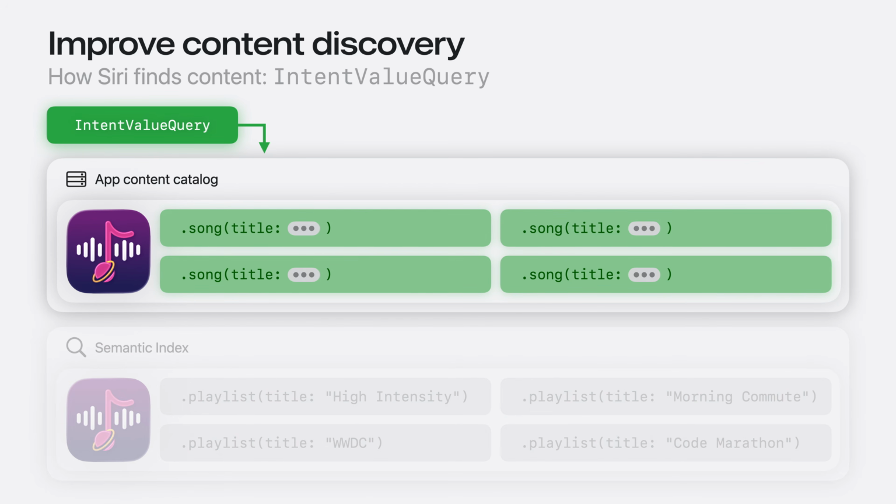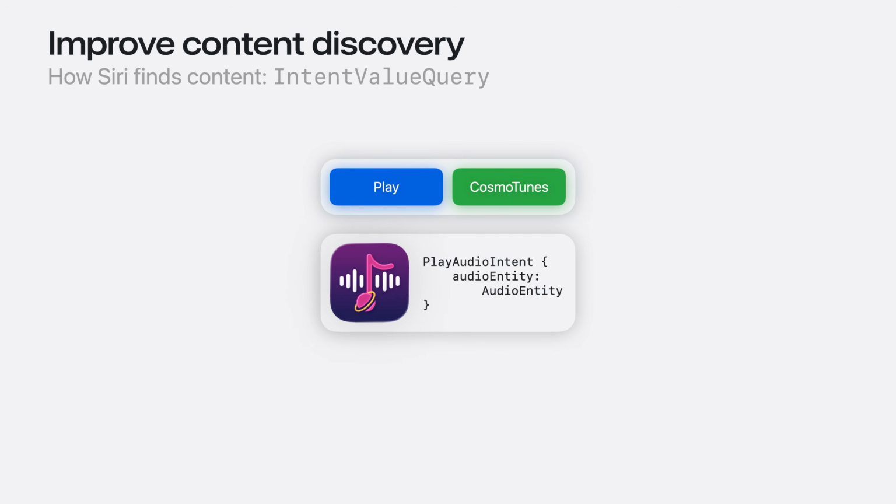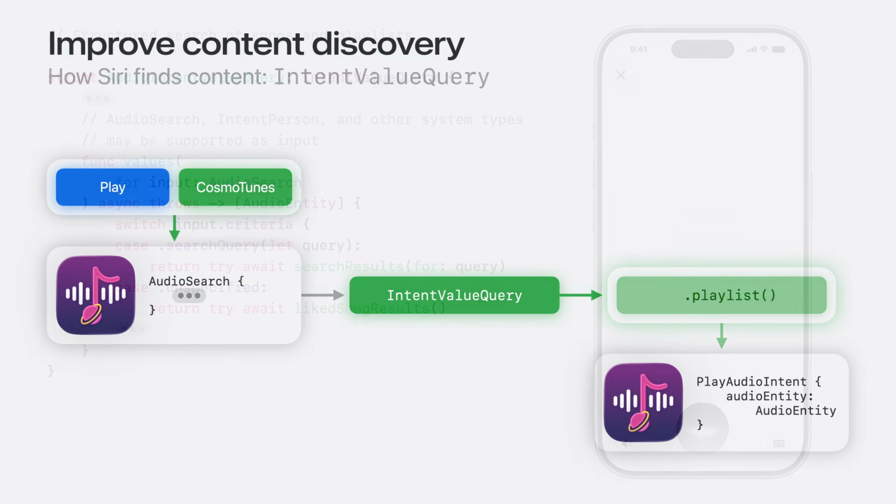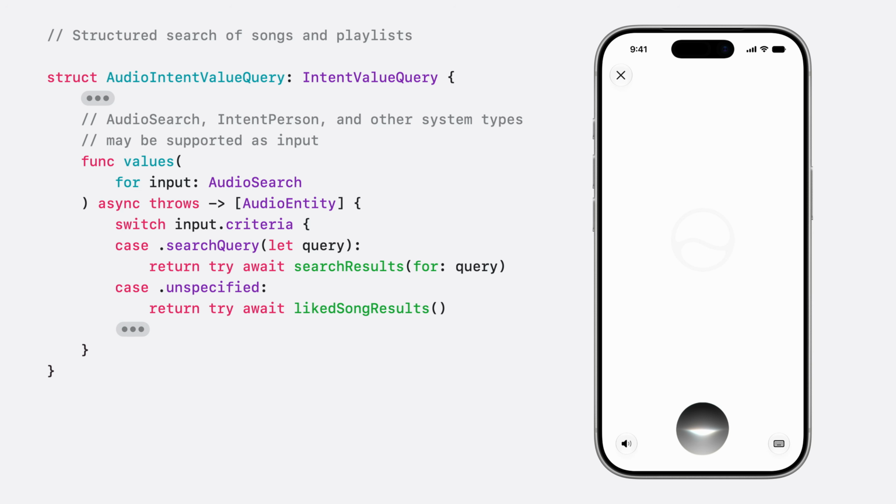This is very similar to EntityQuery. The key differences are that your app receives a structured search input from the system, and you can return more than one entity type. Siri needs an entity for the audio entity parameter on the play audio intent in Cosmotunes. To find the entity, Siri calls the IntentValueQuery with an audio search. The query maps the structured properties of that search input to audio entities in the app. In the IntentValueQuery, I implemented the values(for:) method to handle the audio search input and return an audio entity.